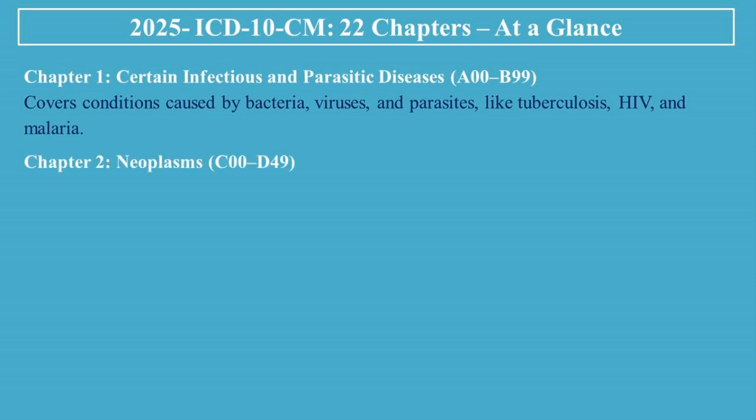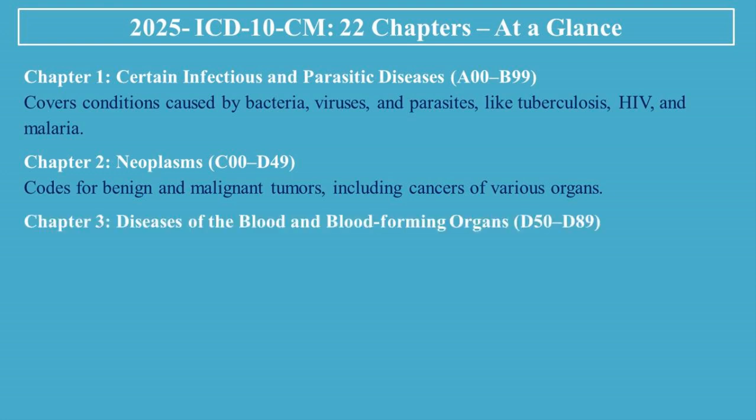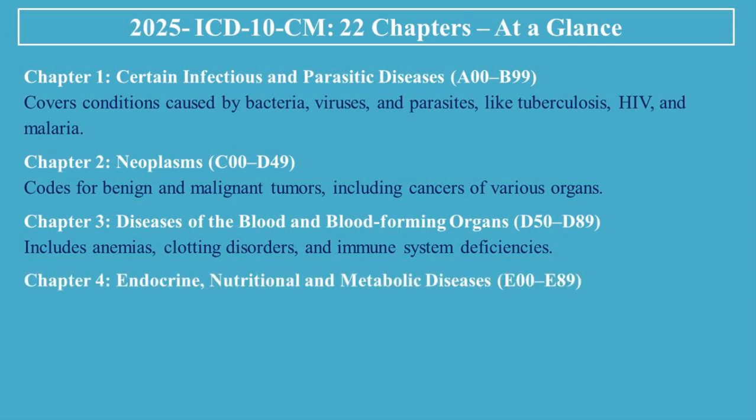Chapter 2, Neoplasms, C00 to D49. Codes for benign and malignant tumors, including cancers of various organs. Chapter 3, Diseases of the blood and blood-forming organs, D50 to D89. Includes anemias, clotting disorders, and immune system deficiencies.